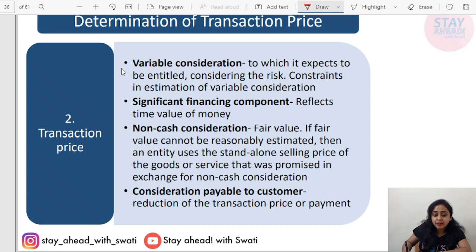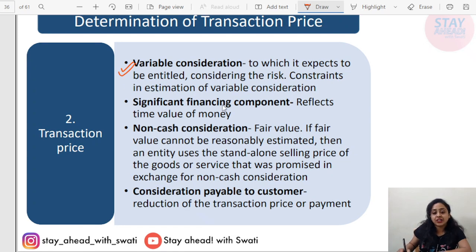Firstly, there might be variable consideration to which it expects to be entitled, considering the risk and constraints in estimation of variable consideration. Variable consideration cannot be predicted as an exact amount. There can be an approximation, there can be an estimation, but the exact amount cannot be calculated.